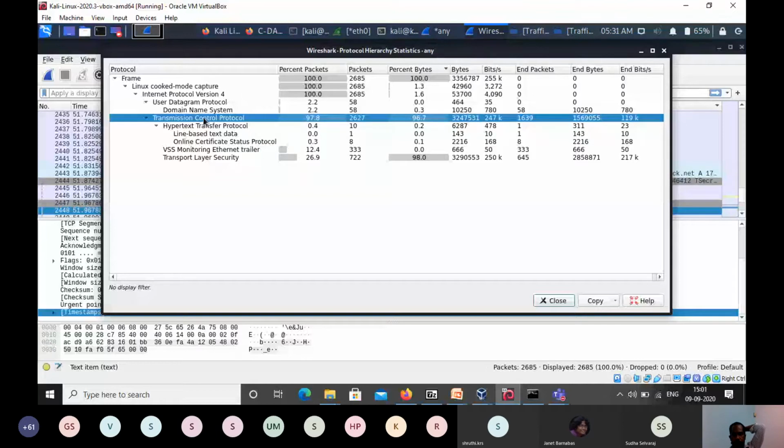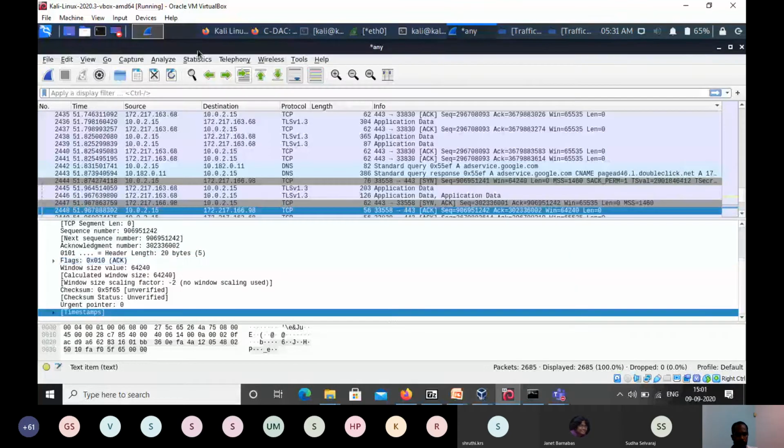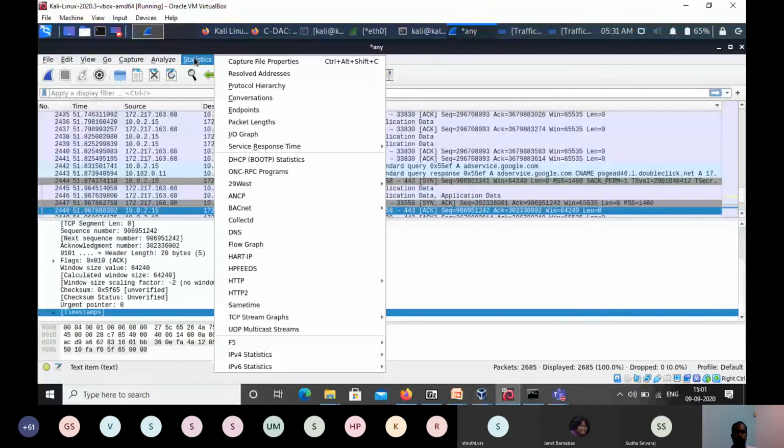The next one is bits per second. It will give the speed also, 247 kbps. So these are the options: packets, bytes, and bits per second. Some statistics it will provide. This will be useful if you feel your network is slow. You can run Wireshark for some time, then check what traffic is coming more, and analyze whether the traffic is really required or not. If somebody is sending junk or unwanted traffic, we can easily identify it.